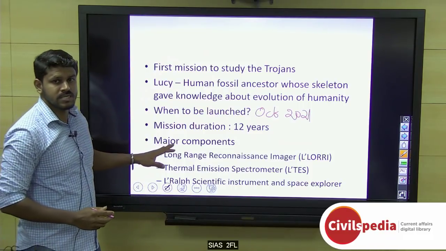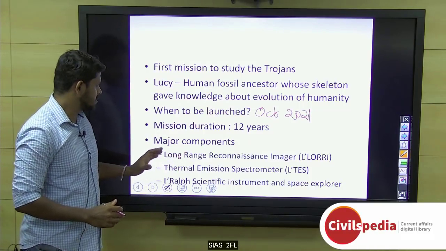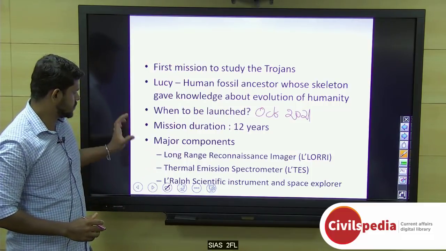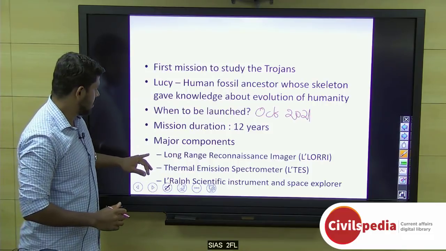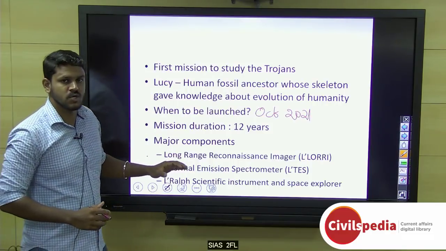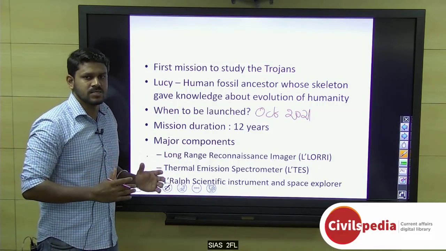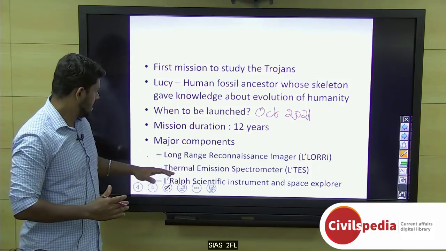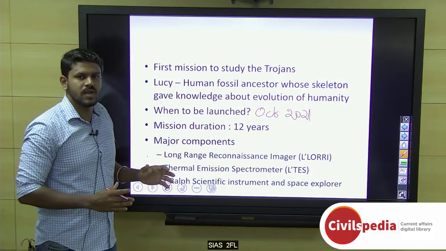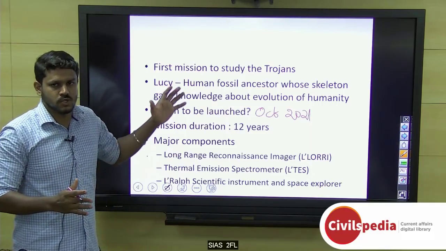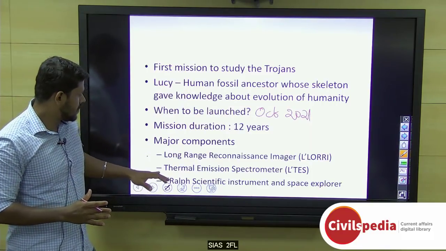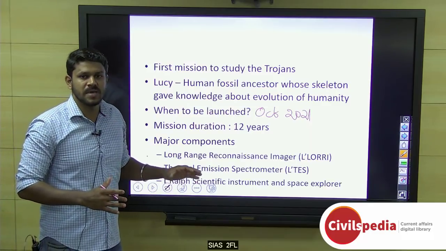And the mission duration is expected to be 12 years. The major components involved in this space probe on Trojan asteroids are the long-range reconnaissance imager, which will take HD images of these Trojan asteroids, the thermal emission spectrometer, which will analyze the heat given off by the surface features of these Trojan asteroids, and the L'Ralph scientific instrument and space explorer.